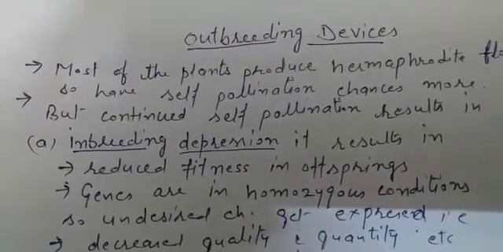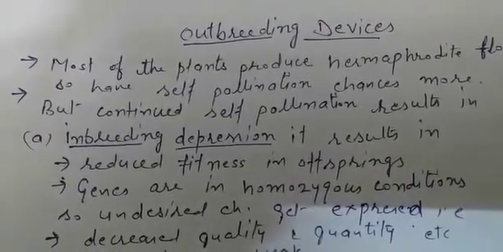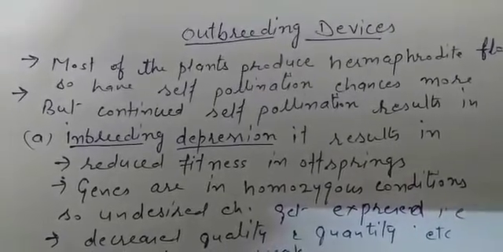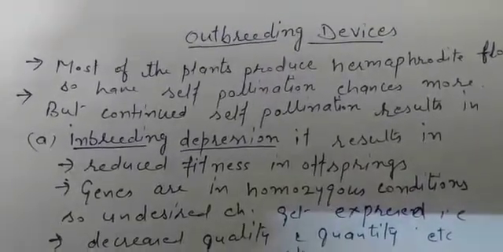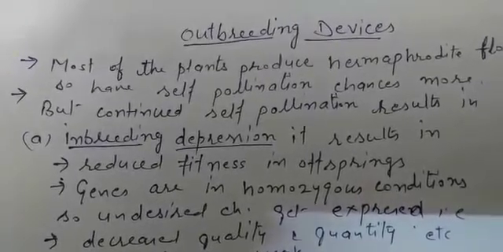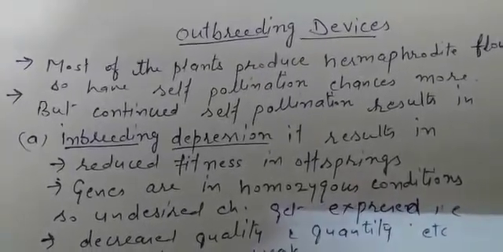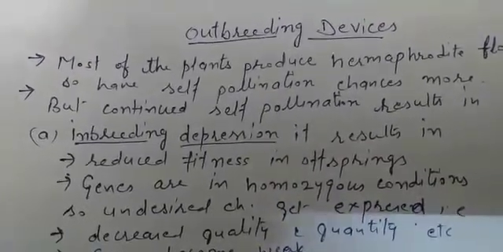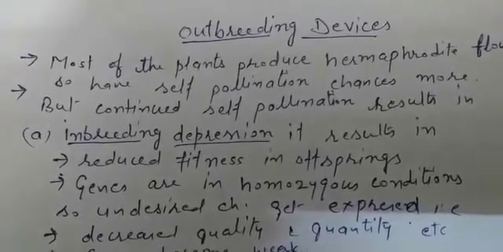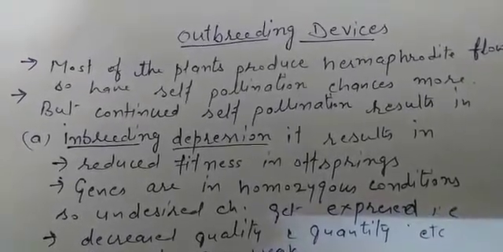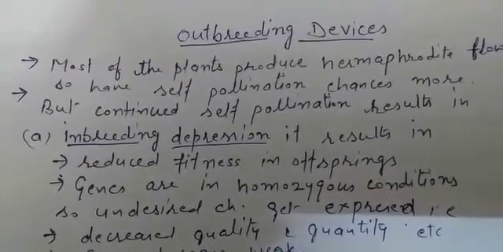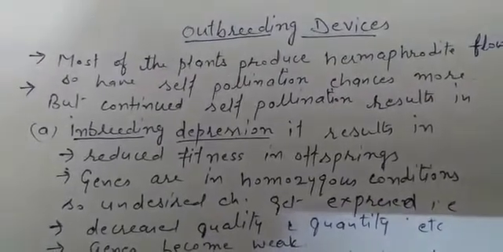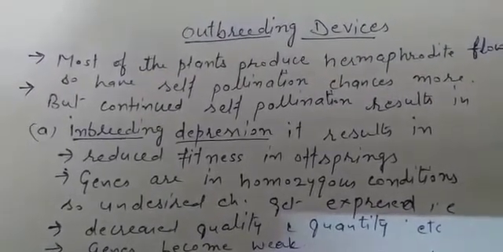Now, what is inbreeding depression? Inbreeding depression means it results in certain problems. For example, the first problem is it reduces the fitness in the offsprings. The new plants that are formed, their fitness will slowly keep decreasing. Second, genes are in homozygous condition, meaning the same genes will come and start forming pairs, and maybe those genes are not good quality genes, or you can say they are problematic genes, so they will start expressing and the offsprings will have those problems which are already there in the plant.